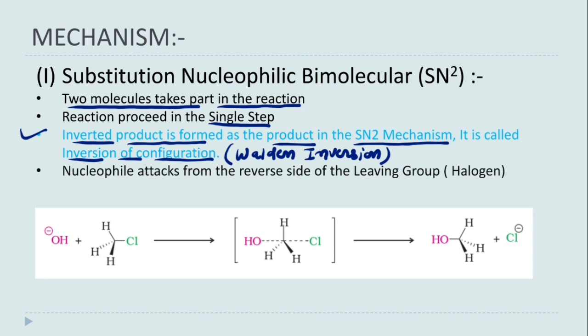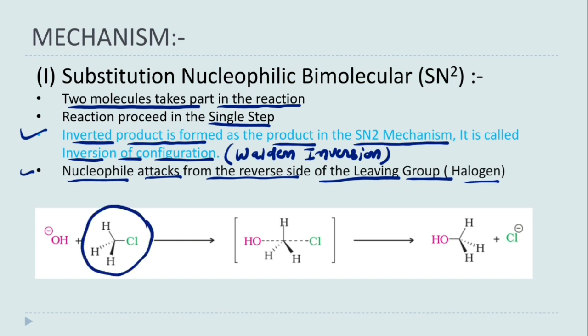Now what is inversion of configuration? I will tell you, and the reason behind inversion is this last point. The nucleophile attacks from the reverse side of the leaving group or halogen. Now see, this is the haloalkane and this chlorine is the leaving group. Okay, so this nucleophile will attack from the reverse side of the leaving group, and this leaving group will leave the carbon atom.